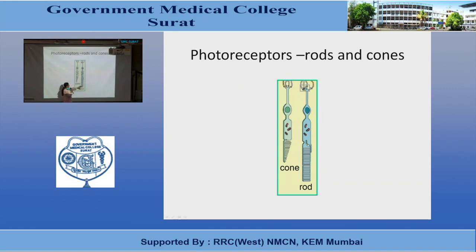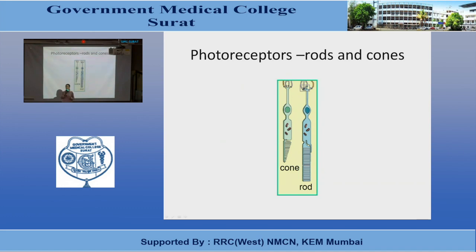Now these discs contain a photosensitive pigment. In cases of rods, that is known as rhodopsin, and in cases of cones, it is known as photopsin, or you can say color photochemical pigment. Now these photosensitive pigments, that is rhodopsin and photopsin, are conjugated proteins and they are incorporated into the membranes of the disc.